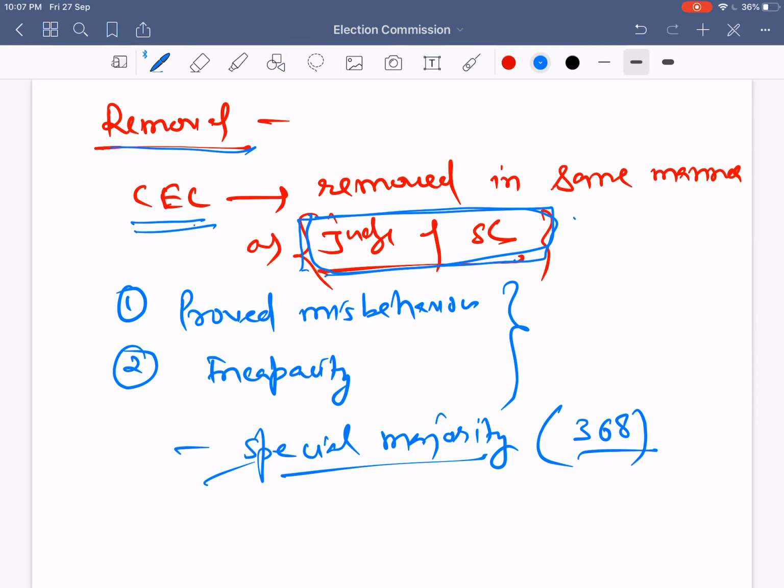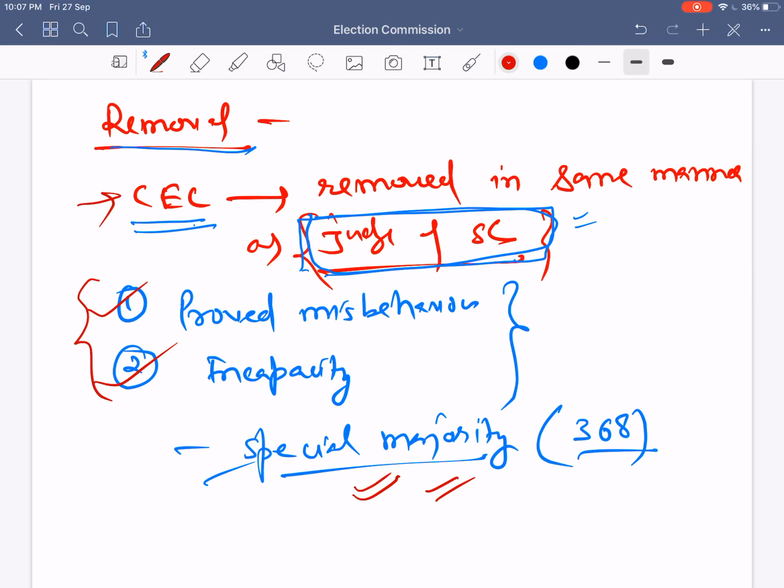So how is a judge of the Supreme Court removed? A judge of the Supreme Court is removed on 2 grounds: the first ground is proved misbehavior and the second is incapacity. These 2 grounds are given in the Constitution of India itself. So on these 2 grounds only the Chief Election Commissioner will be removed. Another important thing is that a Supreme Court judge is removed by passing a resolution in both the houses by special majority. In the same way, the Chief Election Commissioner also will be removed by passing a resolution for removal in both the houses through special majority only. That is what we need to know.